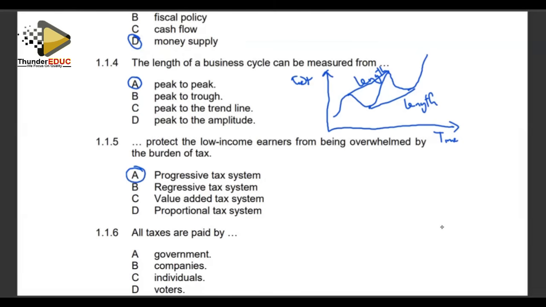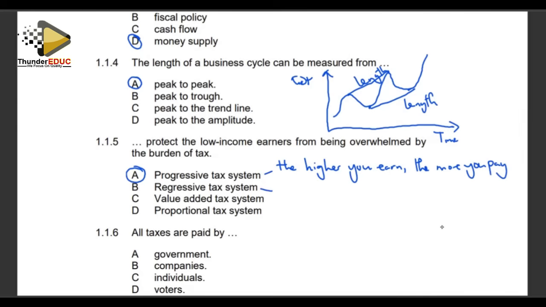For example, South Africa adopts a progressive tax system. With a progressive tax system, the higher you earn, the more you pay. The amount payable increases with the tax bracket. The more you qualify for a higher tax bracket, the more you are liable to pay a higher tax percentage. That is progressive.